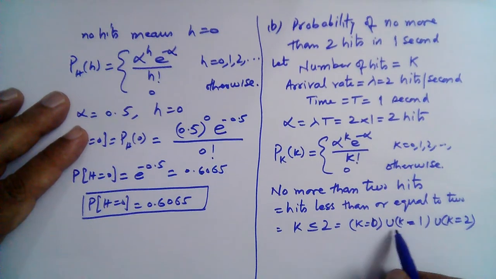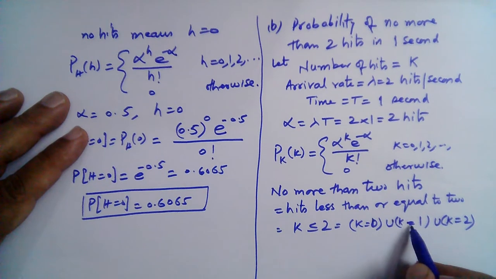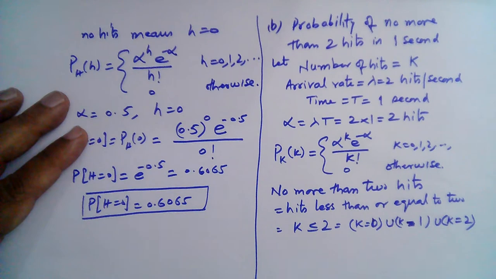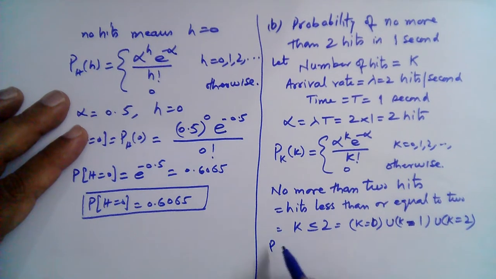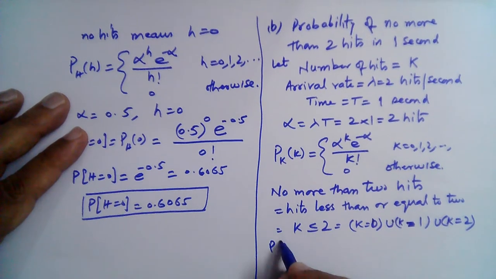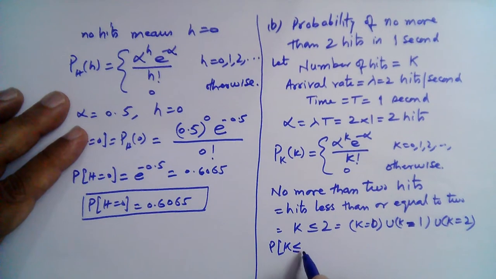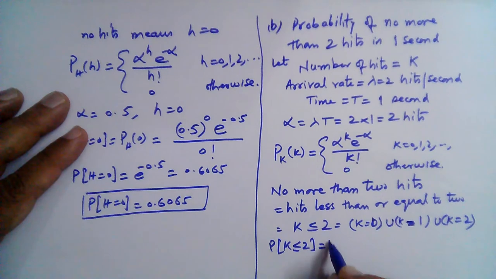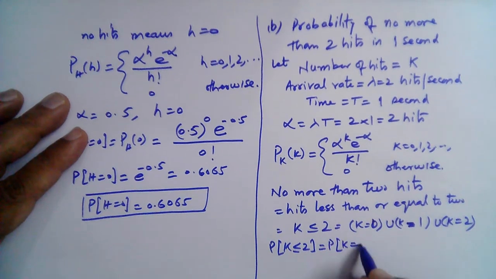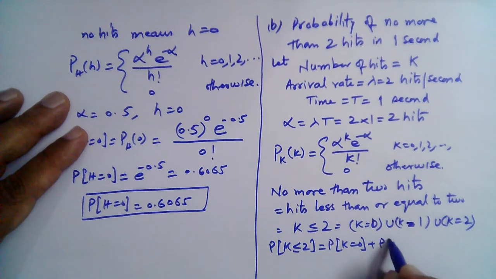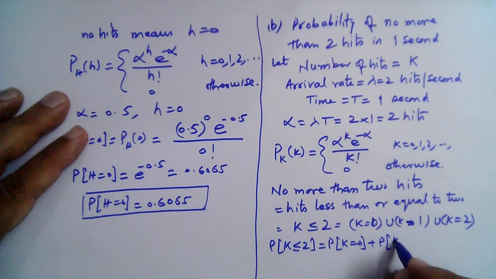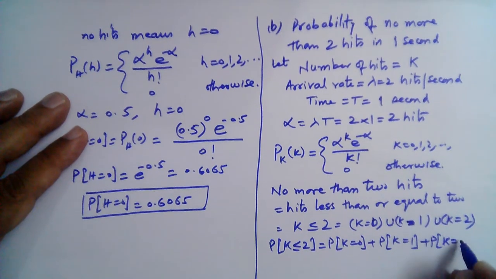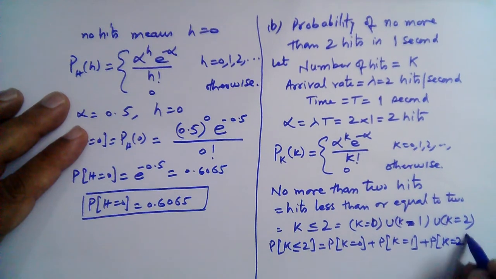So these three cases, k is equal to 0 or k is equal to 1 or k is equal to 2. So that means the probability we need to find, that no more than 2 hits, is the probability that k is less than or equal to 2, right? And that is equal to the probability that k is equal to 0 plus the probability that k is equal to 1 plus the probability that k is equal to 2, right?